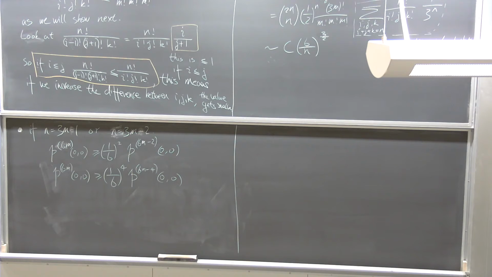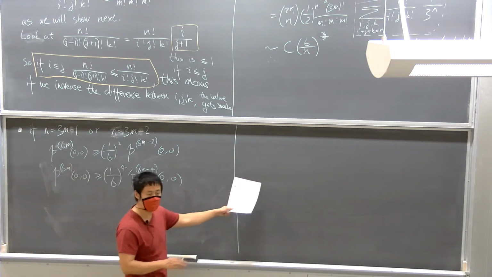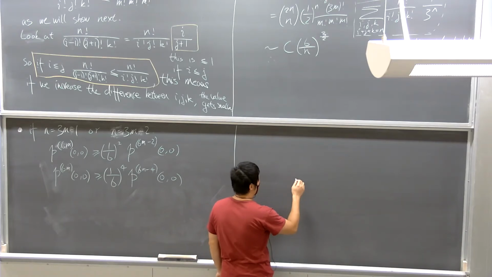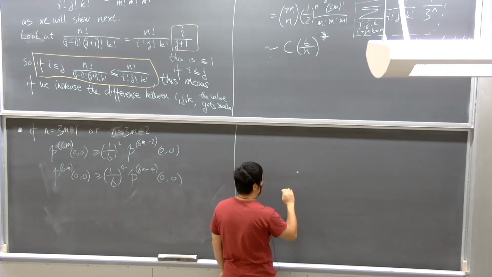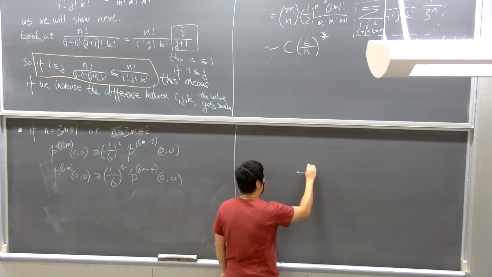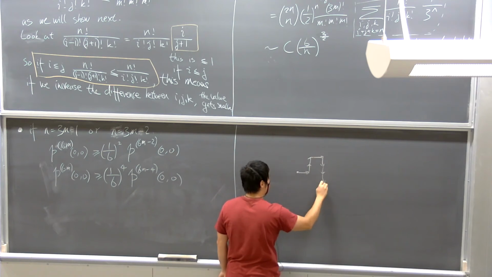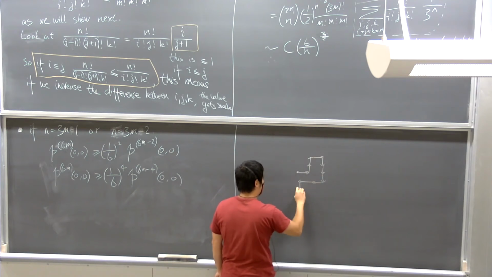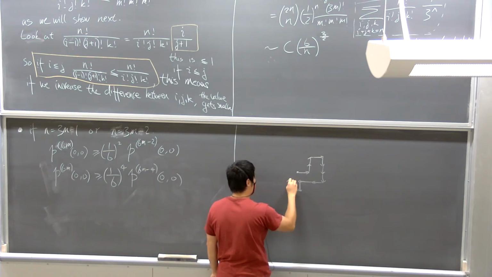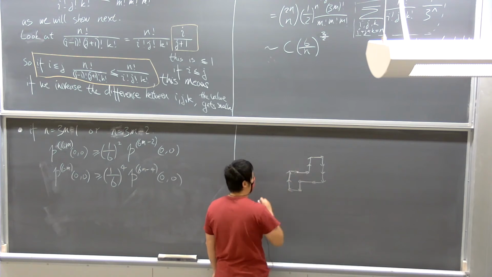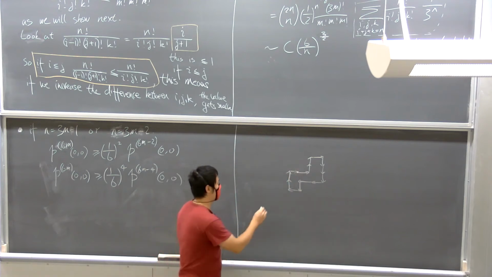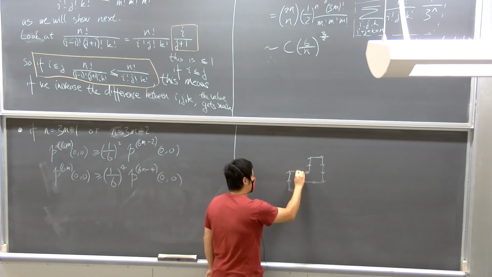Maybe in 2 dimensions it's easier to draw. I'll just draw on this board and then erase it. Imagine that in Z2, we can take steps in the positive direction, and then I can certainly take steps in the negative direction, and then more positive direction. So we can do something like this. Suppose this is 0.